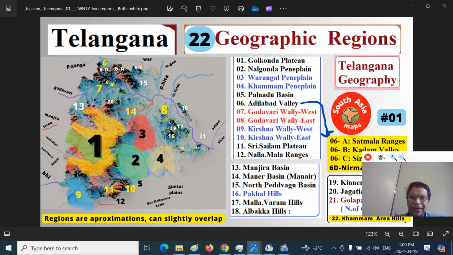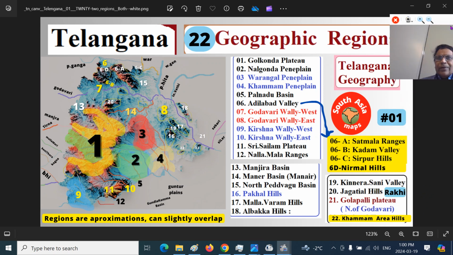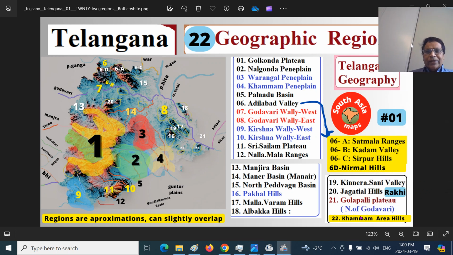Today's topic is about the Telangana geographic regions. Here I have roughly 22 or so. Actually, there are more because we have prefixed them with A, B, C, D, but we'll go with 22 geographical regions. Some of these geographical regions may slightly overlap in coverage, but this should give a broader idea.